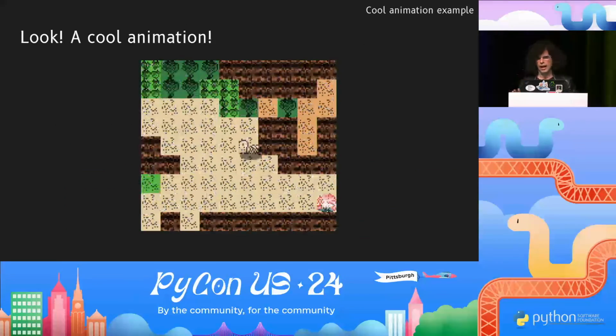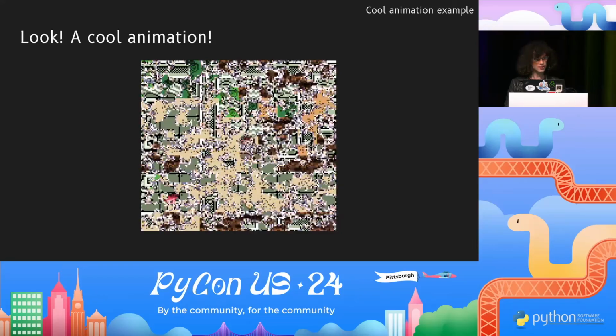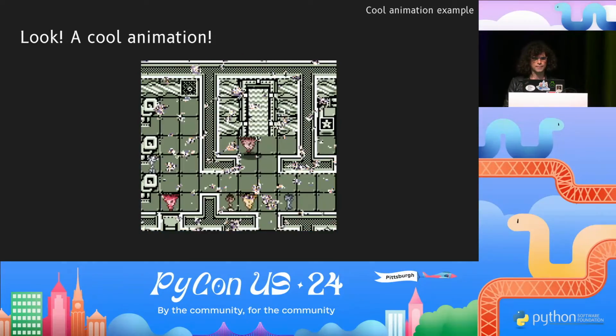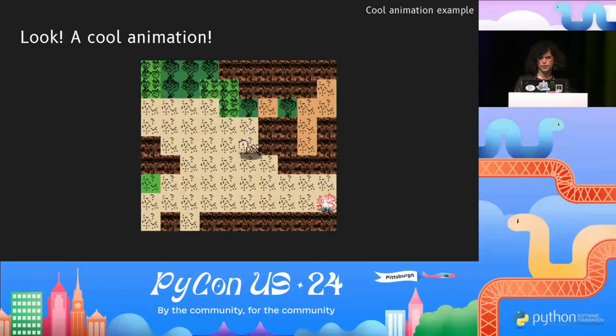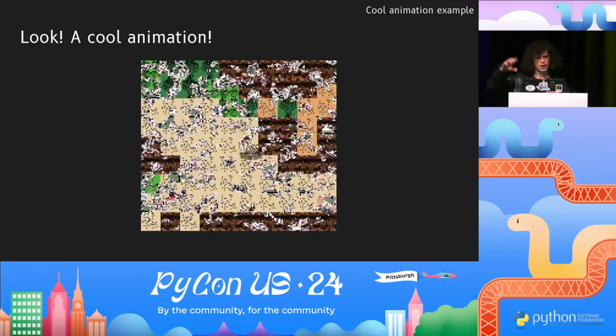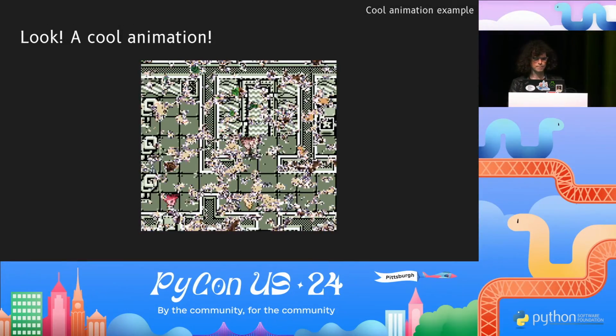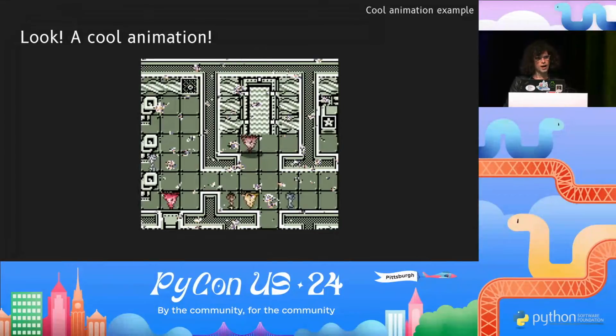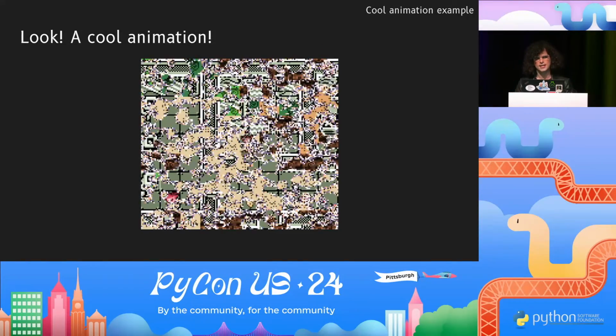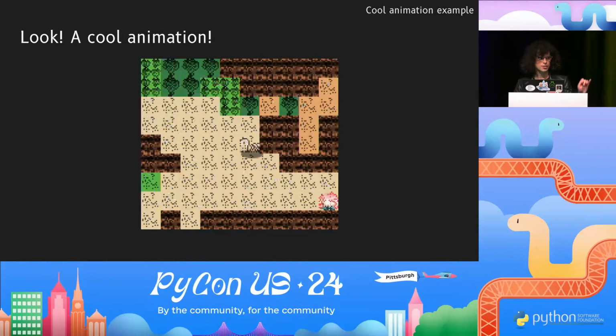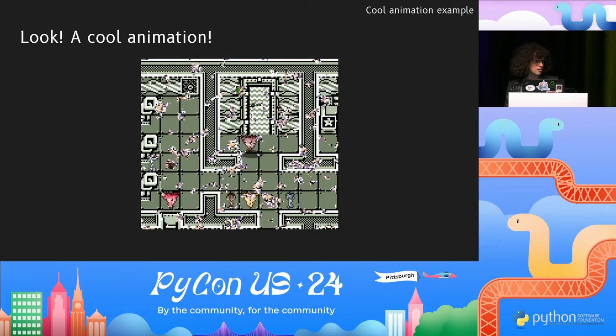So, as promised, I'm going to show you a cool animation. That wasn't the cool one. This is the cool one. This triggers whenever you enter a new world from the hub world or vice versa. I want you to take like 10 seconds and see if you can guess how this works. I've slowed it down so you can take a look.